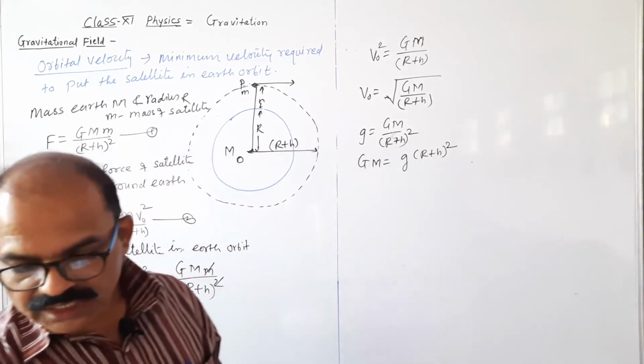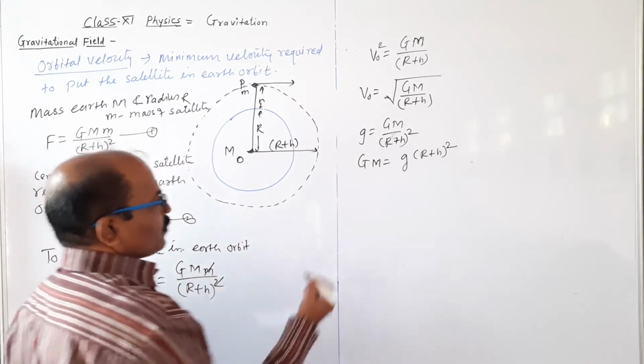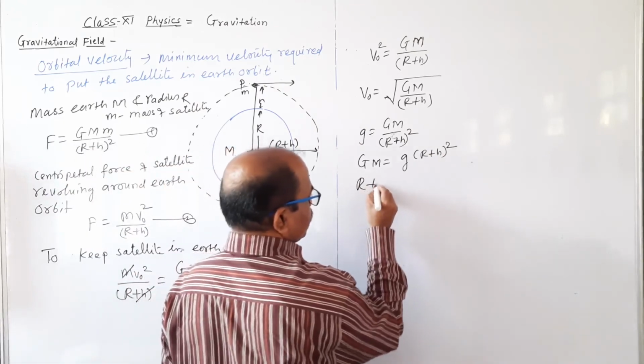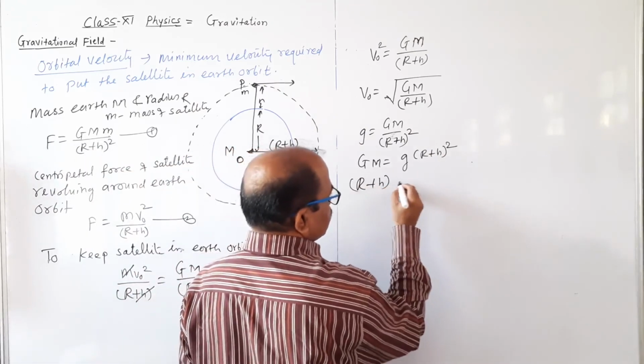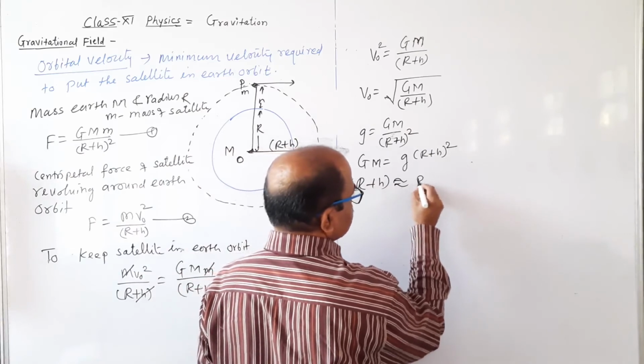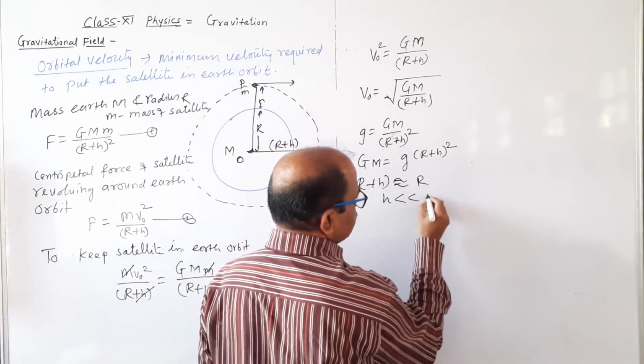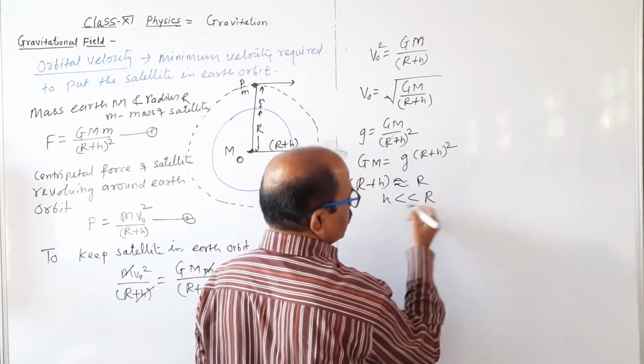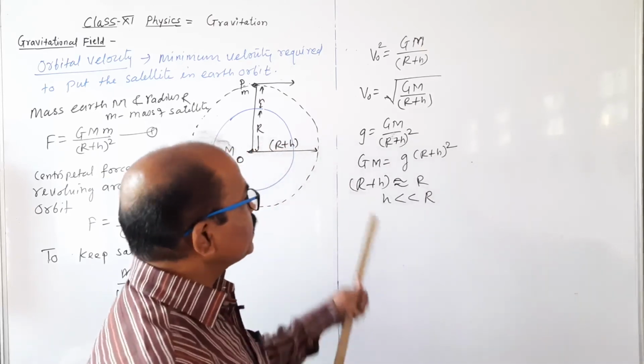This equal to r plus h. This is approximately equal to r, because h is a very small height as compared to the radius.